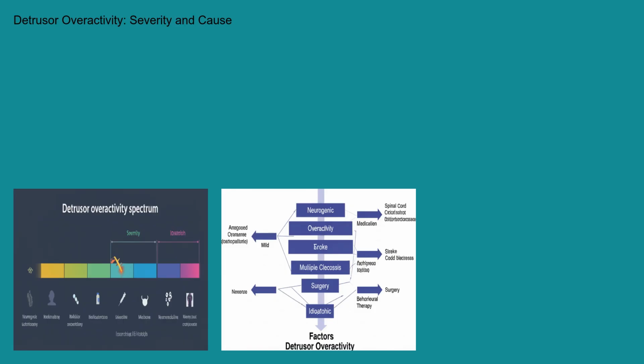While Detrusor overactivity isn't typically classified into distinct types, in the same way as some other diseases, it's helpful to consider it in terms of severity and cause. For example, someone with mild symptoms might experience occasional urgency, while someone with severe symptoms may experience frequent incontinence. Also, as mentioned earlier, we can distinguish between cases caused by a known neurological condition as neurogenic Detrusor overactivity and those with no identifiable cause, idiopathic Detrusor overactivity. Understanding the underlying cause can help guide treatment strategies.